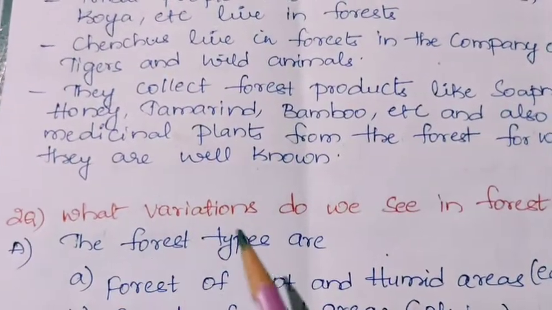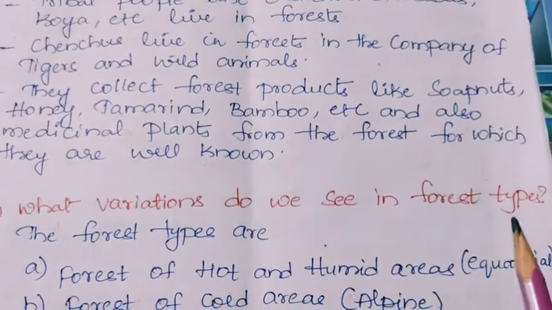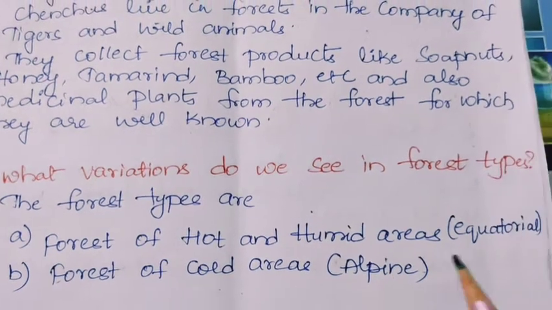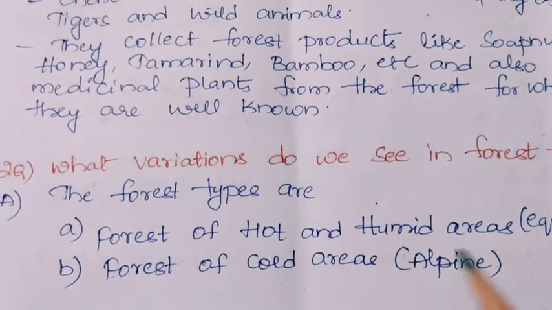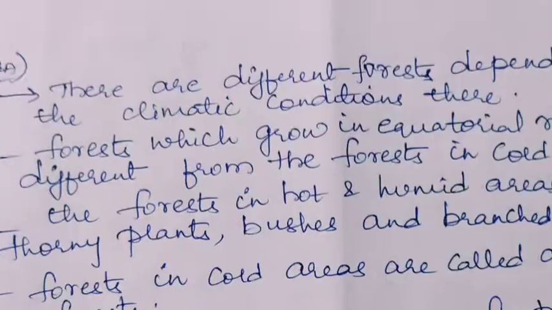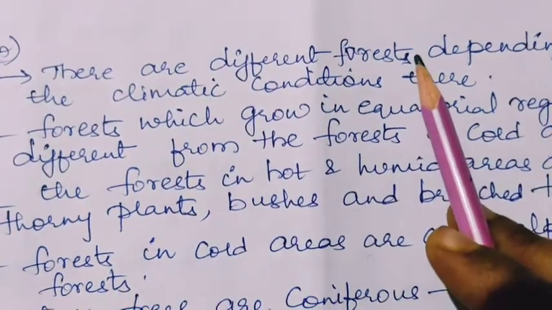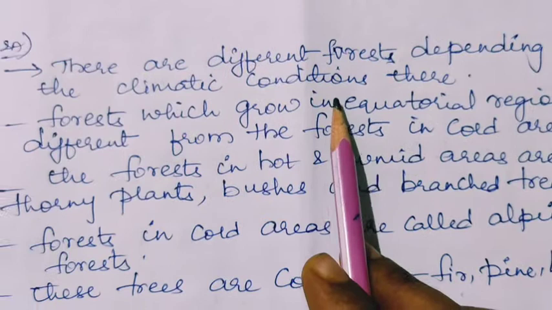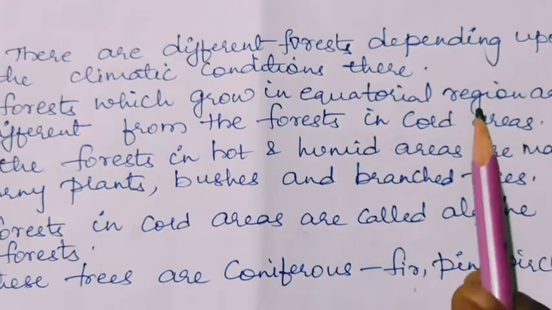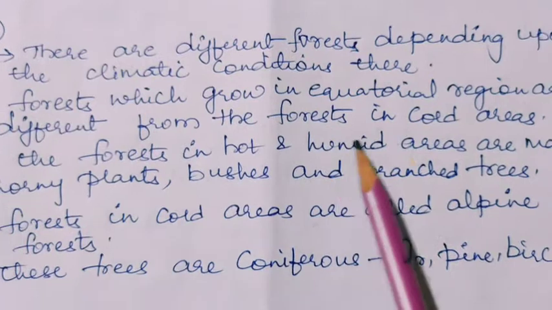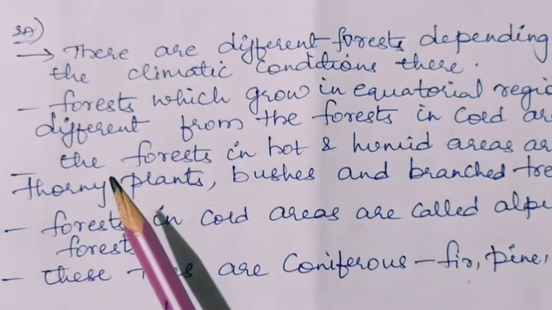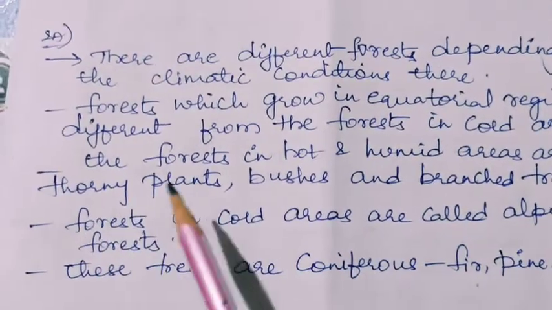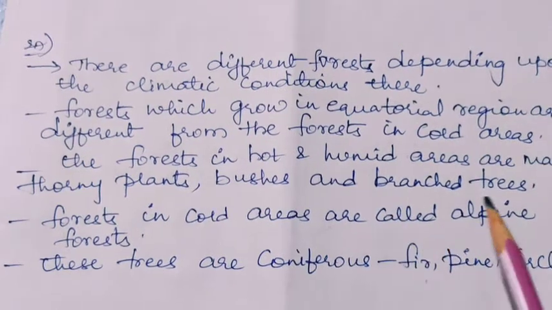Second question, what variations do we see in forest types? So the forest types are forest of hot and humid areas, equatorial, and forest of cold areas, alpine. So there are different forests depending upon the climatic conditions there. Forests which grow in the equatorial region are different from the forests in cold areas. The forests in hot and humid areas are mainly thorny plants, bushes and branched trees.